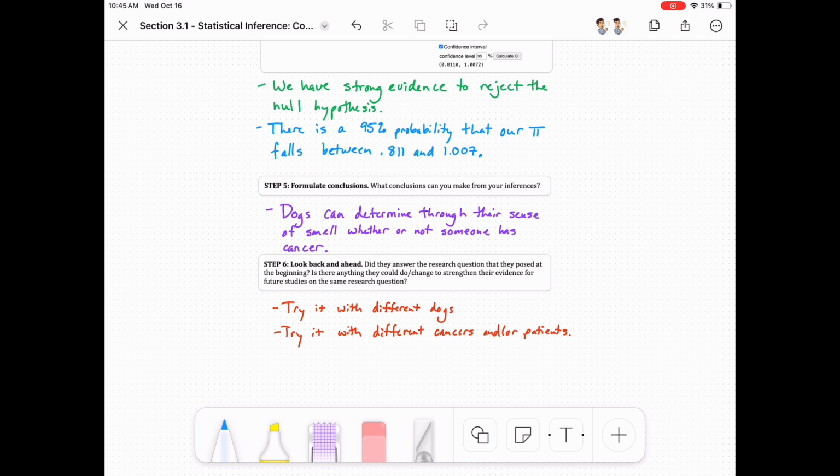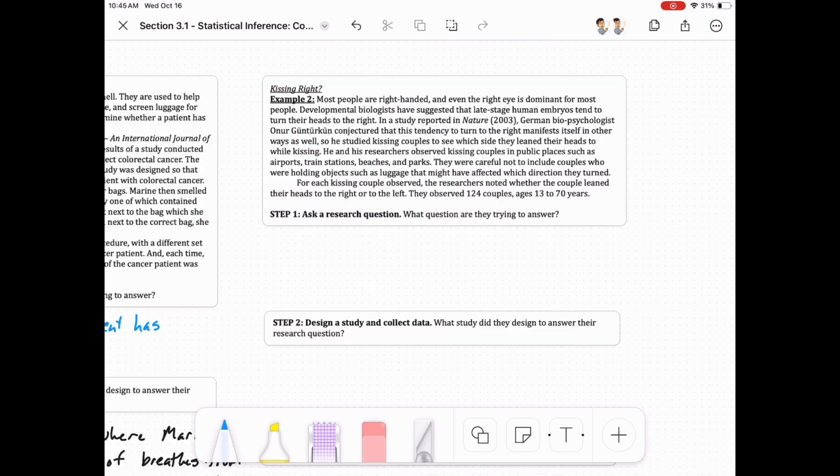So for our conclusion, we can say that dogs can determine through their sense of smell whether or not someone has cancer if they're trained properly. Looking back, maybe they want to try it with different dogs, or with different patients, or a different type of cancer. That might be something to solidify their evidence here.